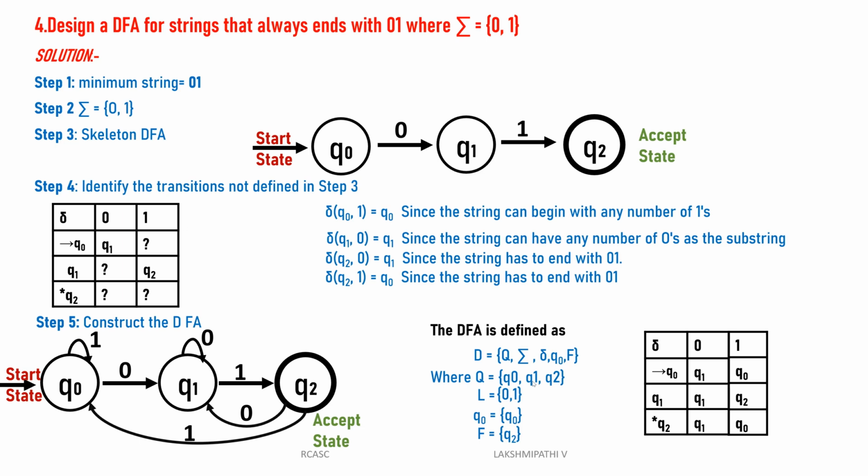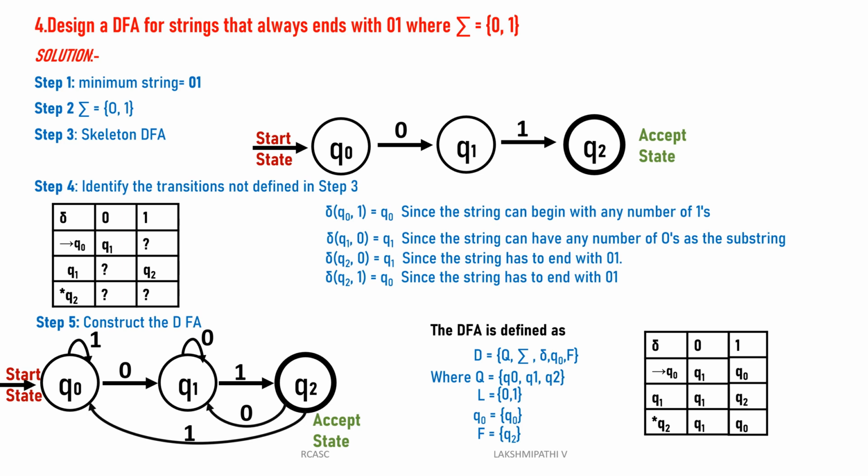Students, you can check it. I will give one string. You can check whether the machine we designed accepts it or not. For example, 0 1 0 1 0 1. This string ends with 0 1 only. But check whether this diagram accepts that string or not.